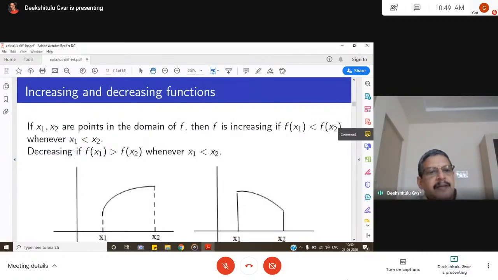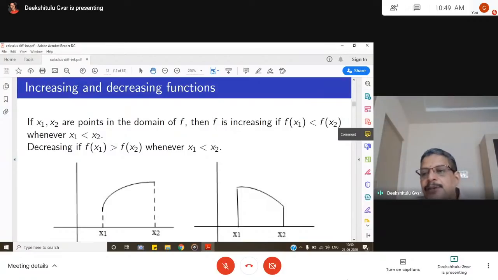Another important thing that we require in our engineering is the increasing and decreasing nature of functions. Everywhere we use these properties in engineering and technology. So what is an increasing function and what is a decreasing function? In layman's language, as I said, calculus always talks about the behavior of the dependent variable, the function f of x, with respect to the independent variable x.